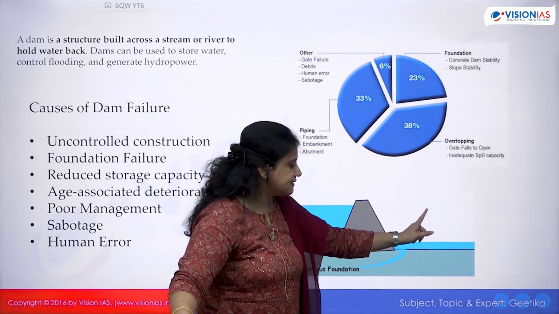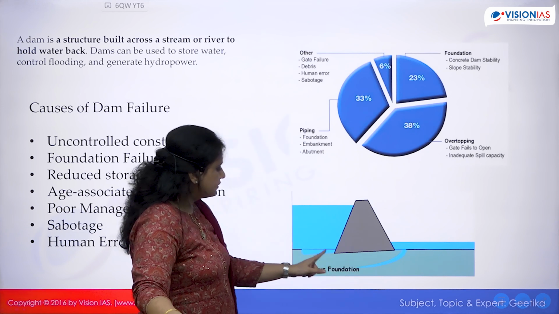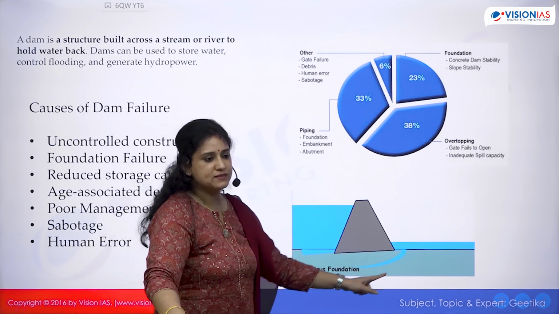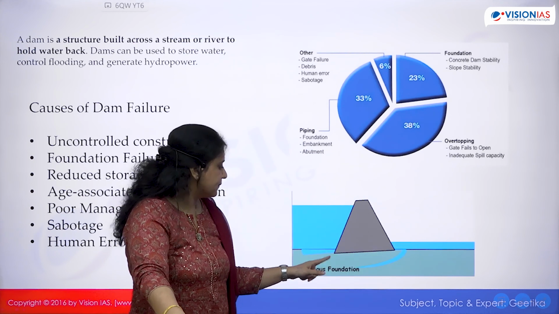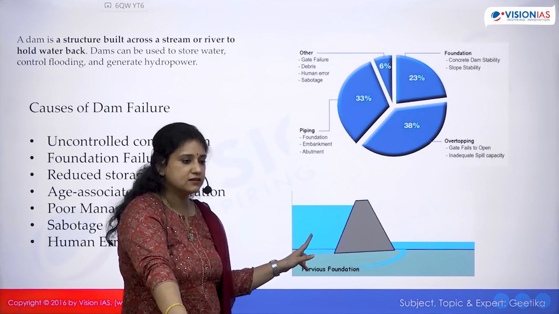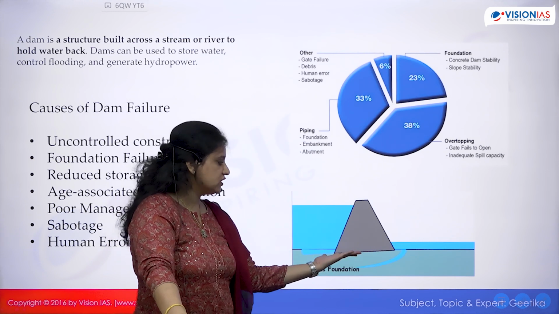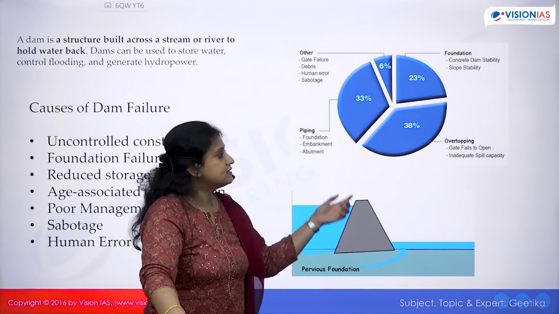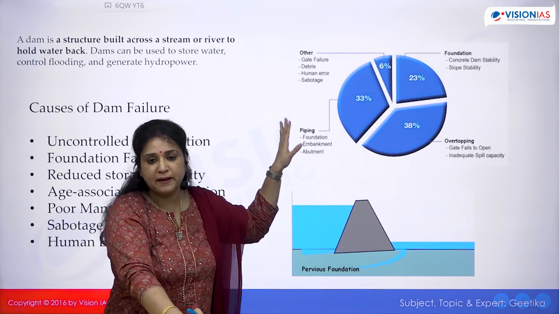So water can seep down, okay, and come to the other side. So when it creates this channel, एक pipe सी बन जाती है, this is what causes piping. And because of piping, a lot of water actually goes to the other side, leading to a change in the foundation. So what was straight earlier became tilted. Okay, this is piping.